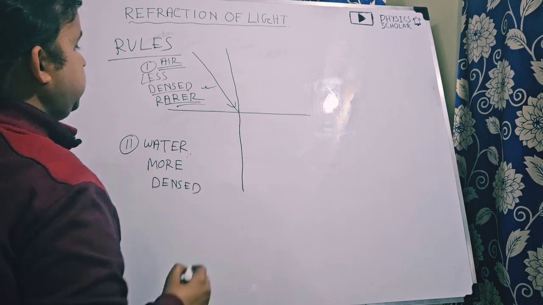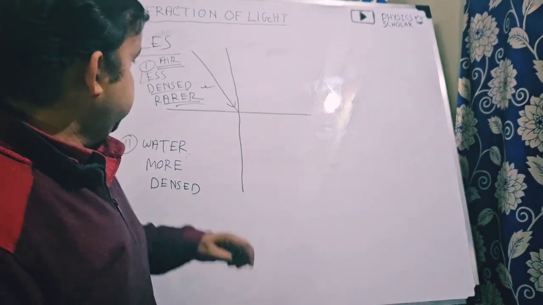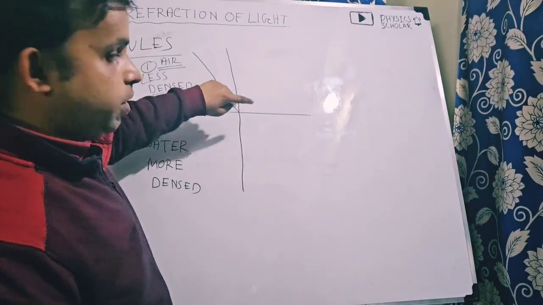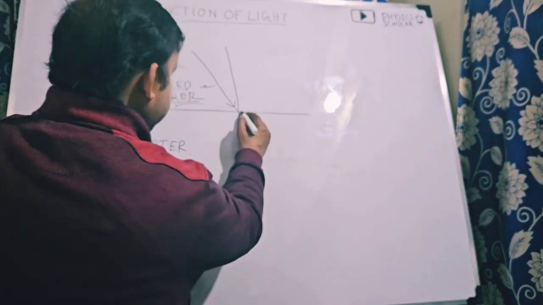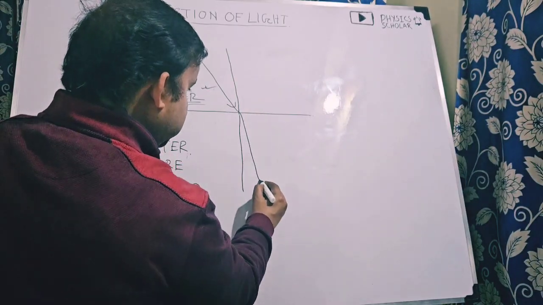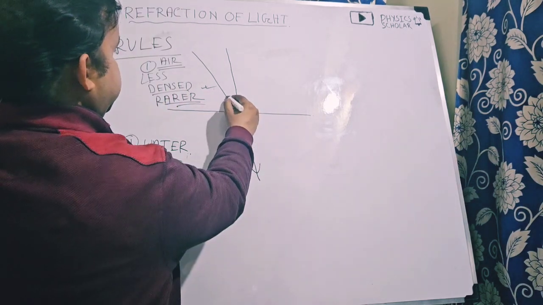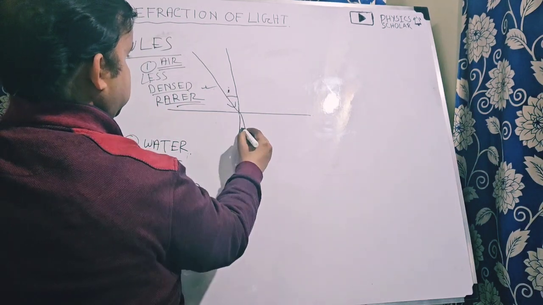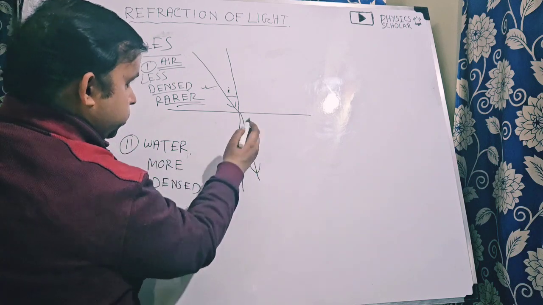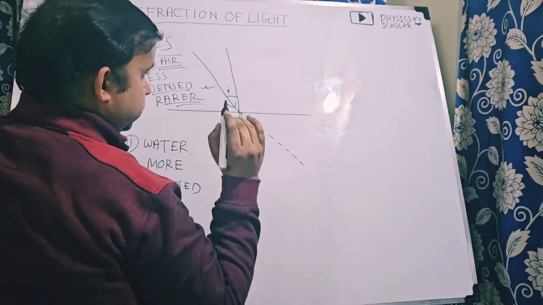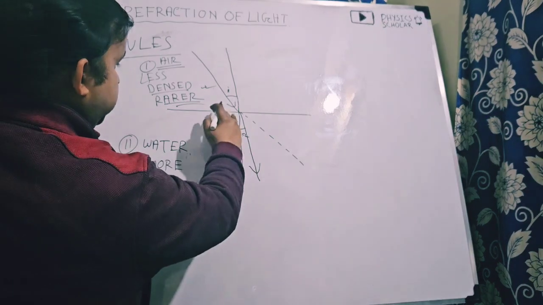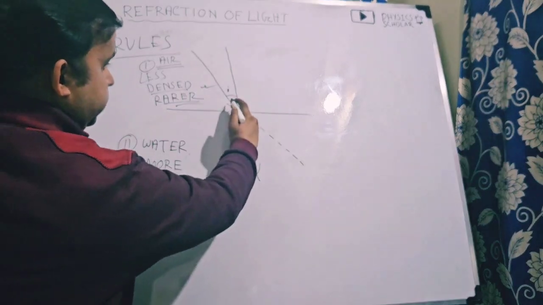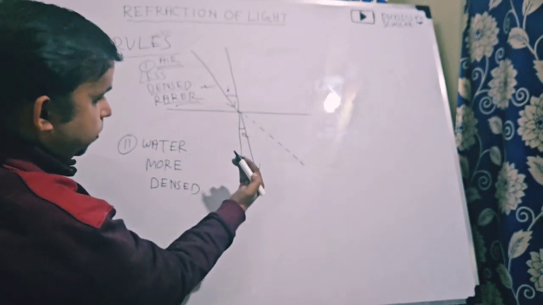Less dense medium is also known as rarer medium. So if a ray of light coming from a rarer medium enters into a denser medium, then it will bend towards the perpendicular drawn at the point of incidence. This should be the direction of light if no medium is there, but due to this medium of water, the refracted ray bends towards the perpendicular.